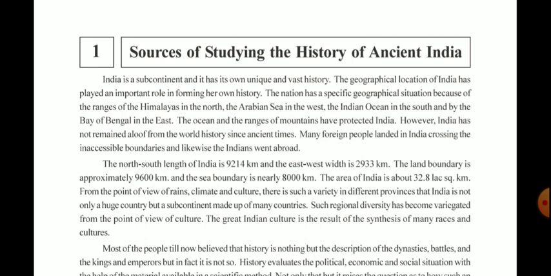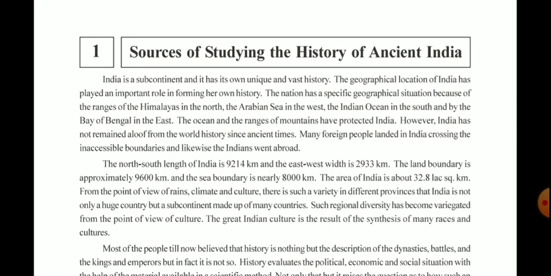So, over here, India is a subcontinent which has its own unique history. We have a very important geographical location because we have the Himalayas in the north, the Arabian Sea in the west, the Indian Ocean in the south, and the Bay of Bengal in the east. All the mountains and ocean have always protected India, and our history is not aloof from the world.